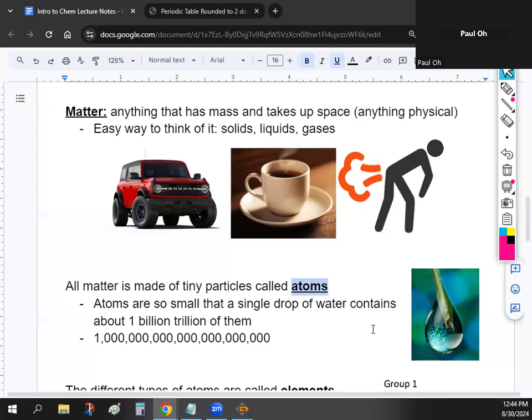Now, atoms are super duper small. They're so small that one drop of water contains 1 billion trillion of them. And just for reference, that's how big that number is. So they're really, really small. But they're there, and when they come together, they make pretty much all the things that we interact with in the universe.